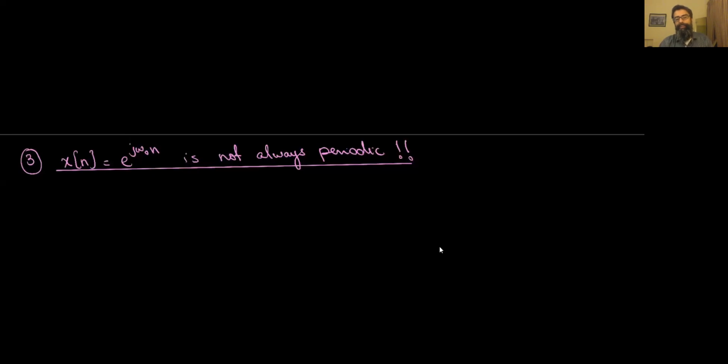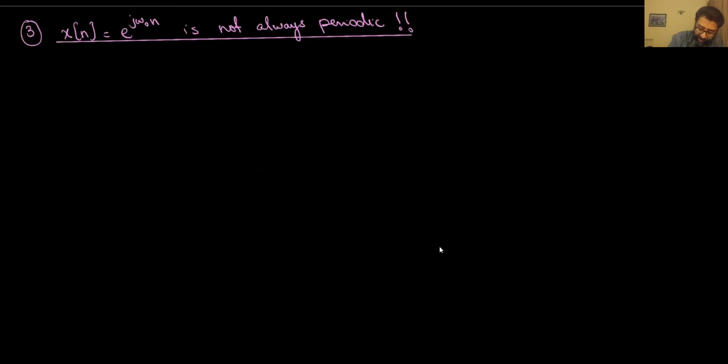One final point I want to mention, even though it's not really related to what we're going to discuss in this module, but for the sake of completeness, is that a discrete time complex exponential is not always periodic, as opposed to its continuous time counterpart. Very quickly, I'm going to show you why that is true. For x[n] to be periodic, there has to exist some integer N so that x[n] equals x[n + N].